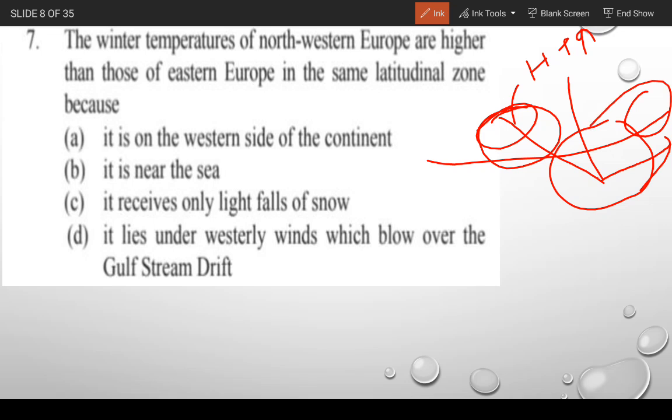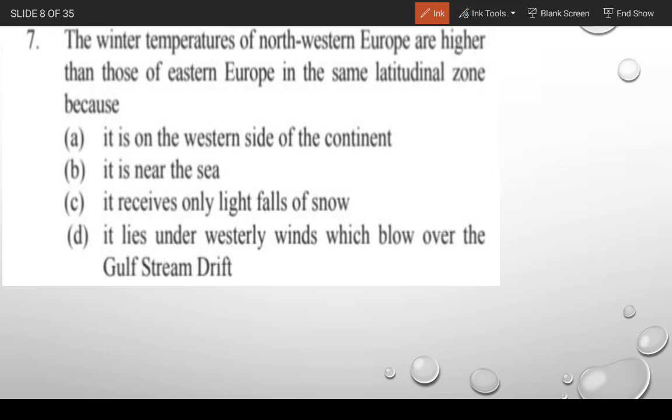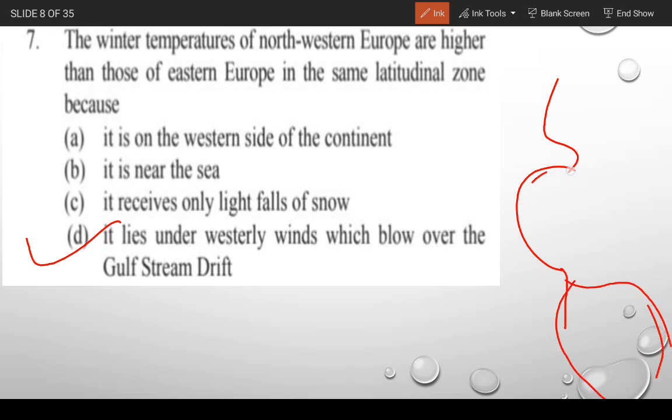So the reason behind that is option D. It rises under the westerly winds which blow over the Gulf Stream. As you have all seen, this is the American region, and here there is a Gulf Stream that flows over the Atlantic Ocean.